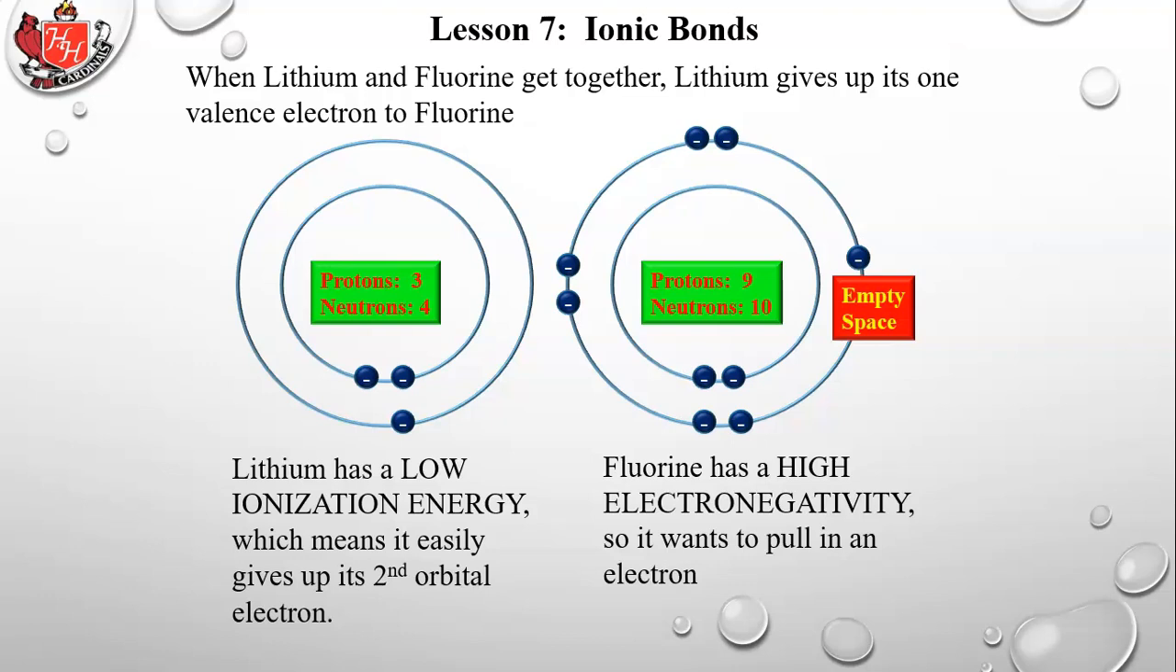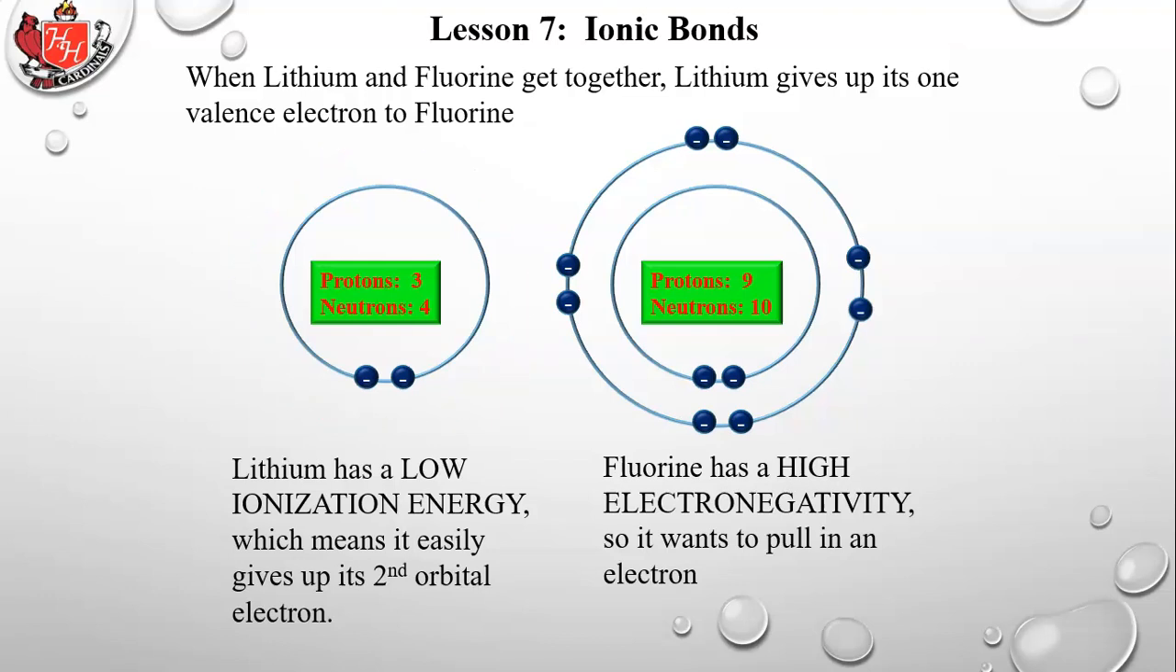So the animation looks like this. And that electron flies over there. And now that second orbital in lithium goes away. And so now lithium has a full valence orbital. Its first orbital has 2 electrons. That makes it full. And fluorine has a full valence orbital. Its second orbital has 8 electrons, and that makes it full. So everybody's fulfilled the octet rule.